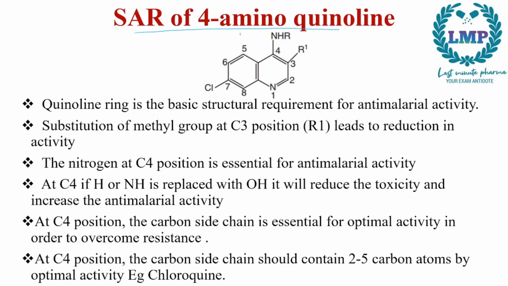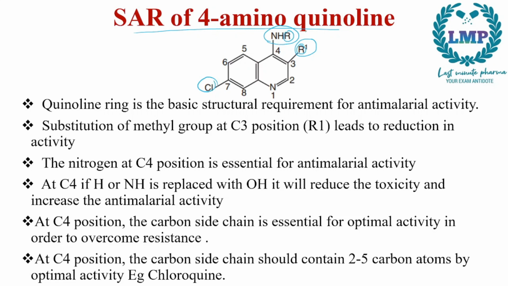Now let us see the basic structure of a 4-aminoquinoline. So we will have two benzene rings which are attached to each other. In one benzene ring, we will have a nitrogen group. In the third position of that, we will have an R1 group, and in the fourth position, an NHR group. Now both these R's can be substituted, and then we have a chlorine group in the 7th position.